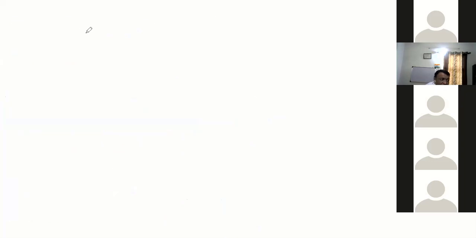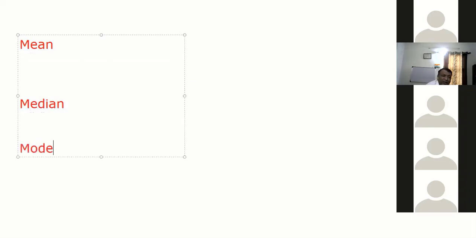Now there are 3 very, very important things for statistics. If you understand the core concept of this, then solving is too easy. Mean, median, mode. Understand the basics of what these are, then we'll solve the questions. What are mean, median and mode?